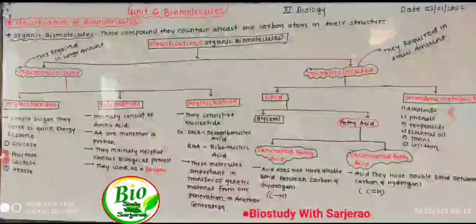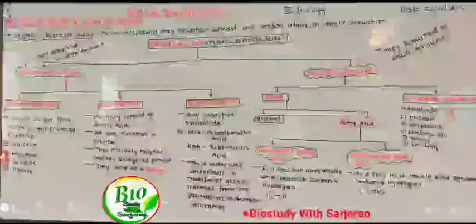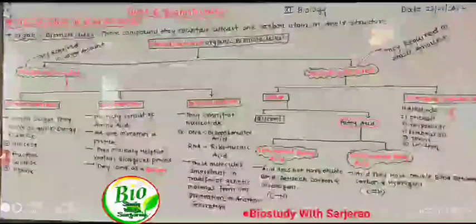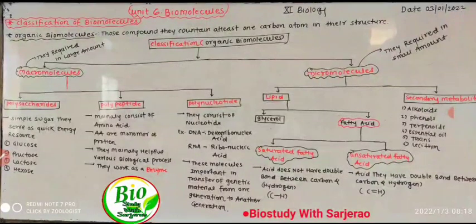DNA plays an important role in the transfer of genetic material from one generation to another. DNA serves as the genetic material in most organisms, whereas RNA plays an important role in protein synthesis. In a few viruses, that is retroviruses, RNA serves as the genetic material. The function of genetic material is to transfer genetic information from one generation to another.